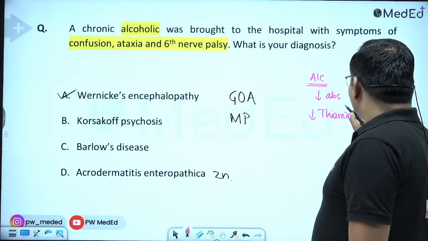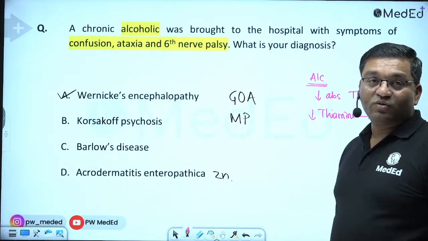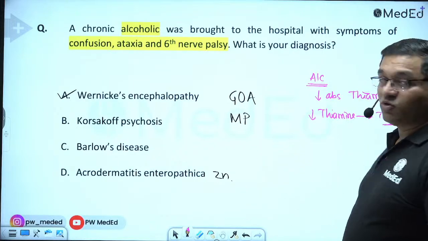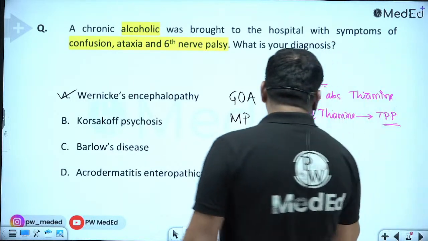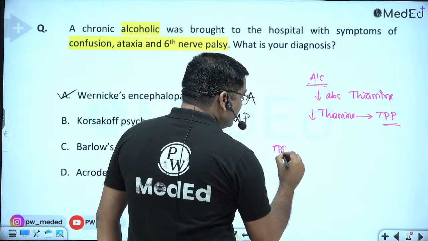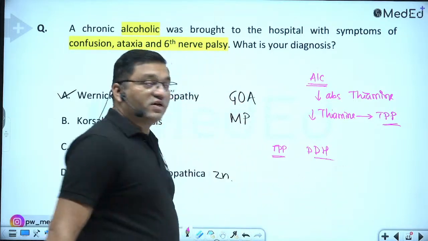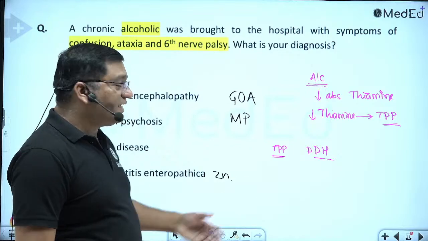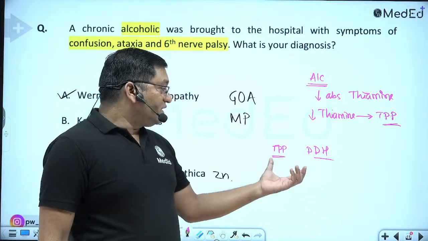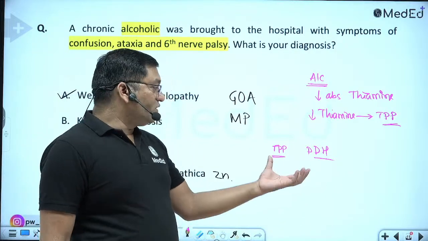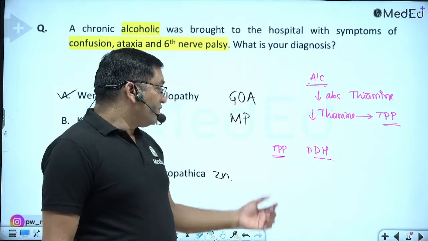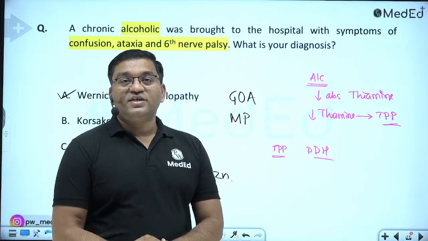There is decreased absorption of thiamine and decreased conversion of thiamine to thiamine pyrophosphate. Thiamine pyrophosphate is linked with the pyruvate dehydrogenase complex. Also, it is linked with the alpha ketoglutarate dehydrogenase complex. So there is less ATP produced. Also, acetylcholine synthesis decreases when there is a defect in the thiamine pyrophosphate.